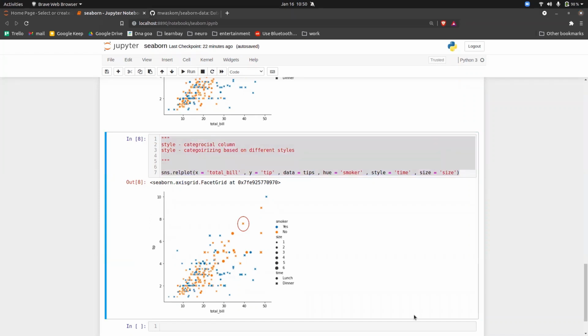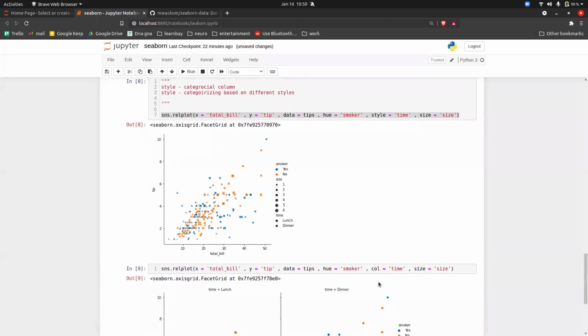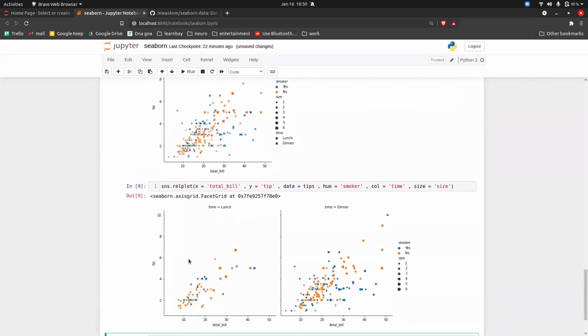Okay, now you will say that this is looking very clumsy. Agreed. Now the beauty of relational plot is that you can do something like this. For example, copy here and call and execute it. Now what you can do is separate out between the different categories also. So the first category is for lunch and the second category is for dinner.